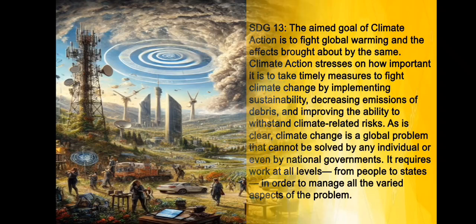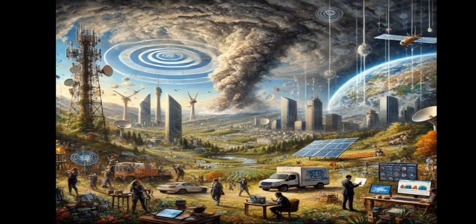Global warming is a serious problem that affects the entire planet. It happens because greenhouse gases like carbon dioxide from cars and factories trap heat in the atmosphere, making the earth warmer. This causes glaciers to melt, sea levels to rise, and leads to more storms, floods, and droughts. These changes are harmful to humans, animals, and plants.